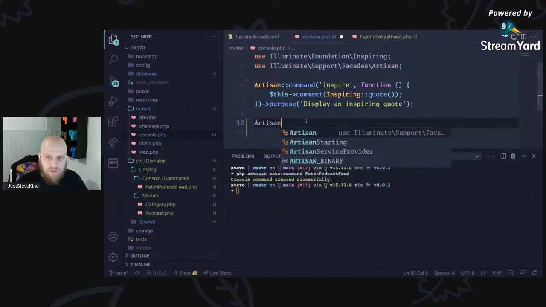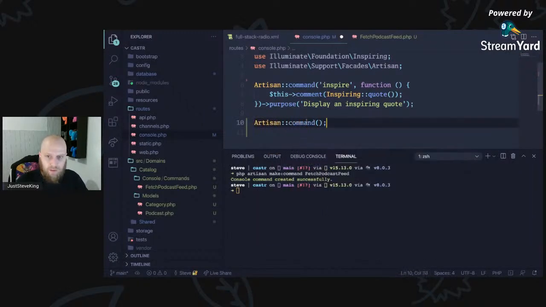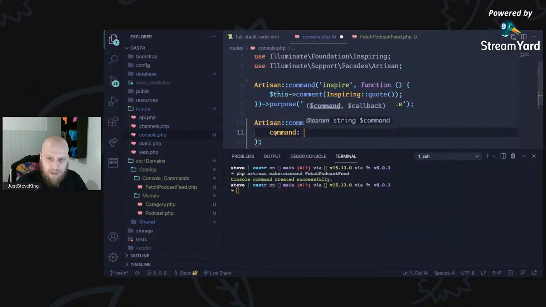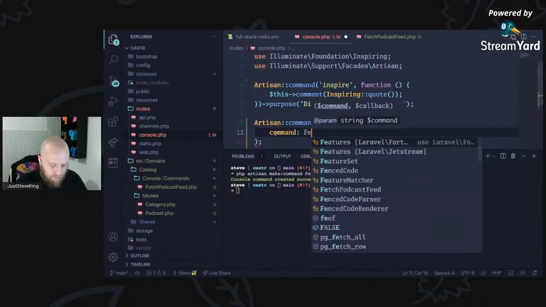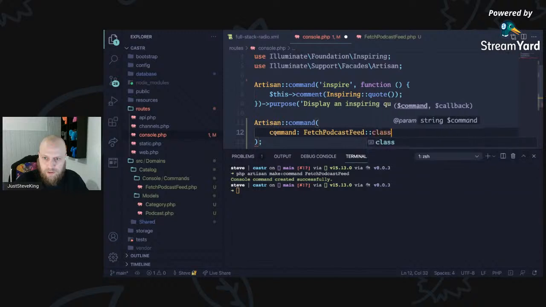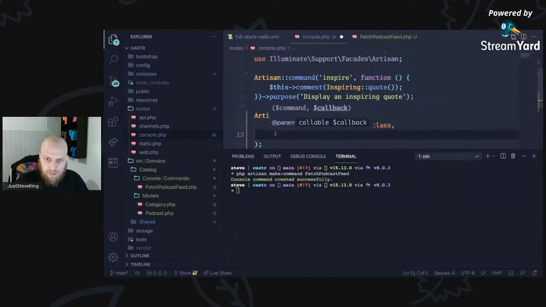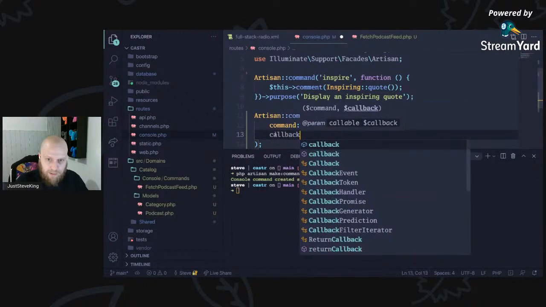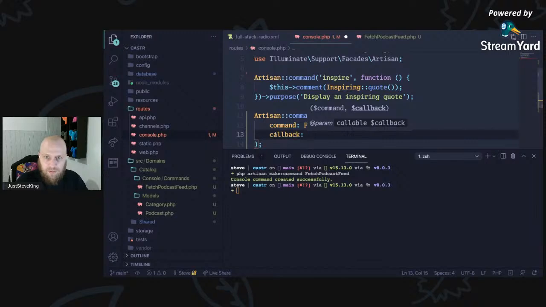So we'll just do an artisan command, and we can actually add a class name within this artisan command name here. So we can say the command is going to be the fetch podcast feed, and that the callback is, oh, no, I don't even need a callback, do I?